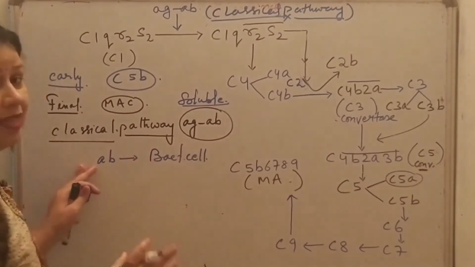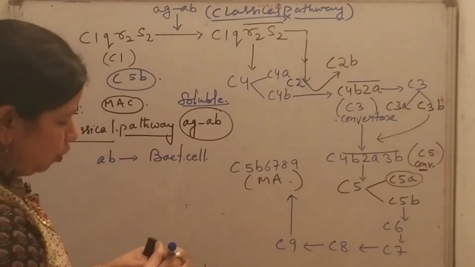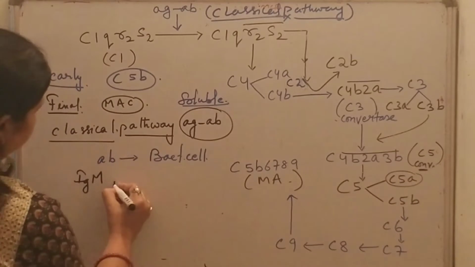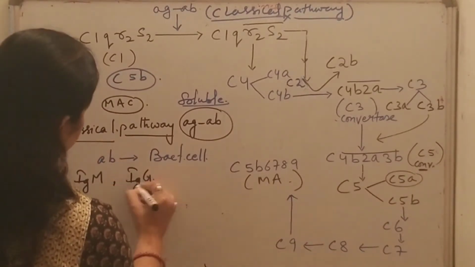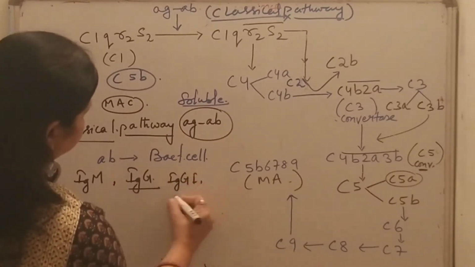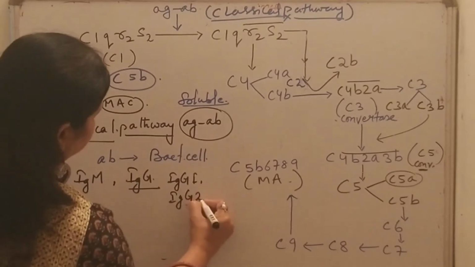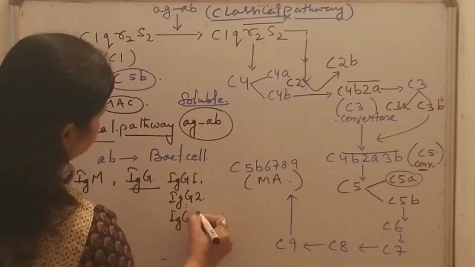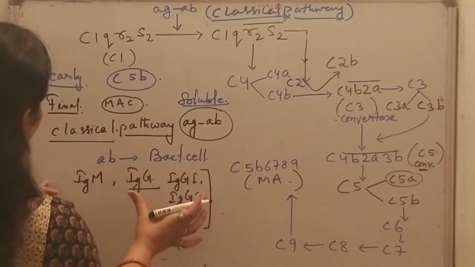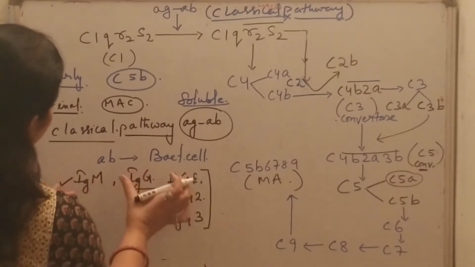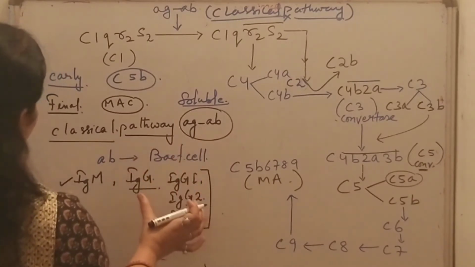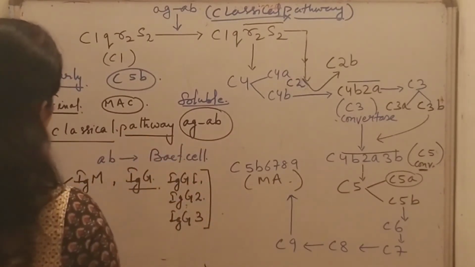Which antibody is involved here? IgM and IgG subclasses such as IgG1, IgG2, IgG3. These immunoglobulins, such as IgM and some subclasses of IgG, participate in the classical pathway.